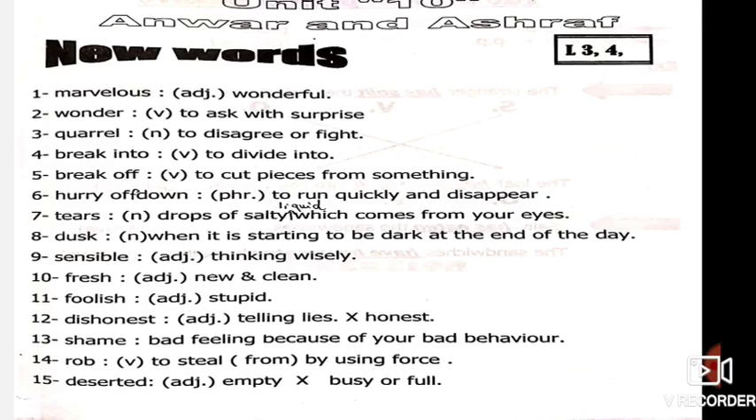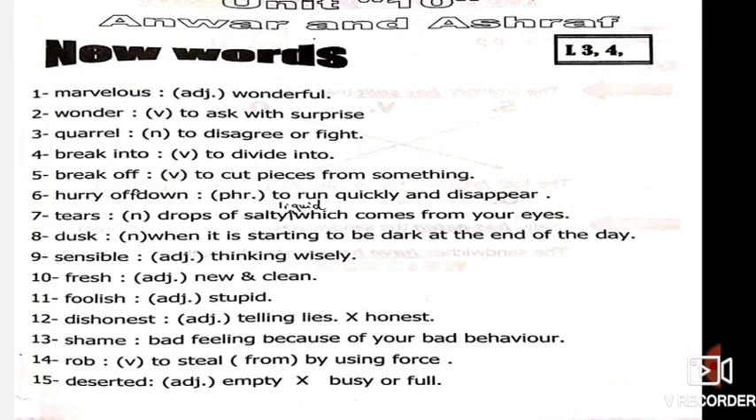Number 8, dusk. It's a noun when it starts to be dark at the end of the day. I told you it's the time after the sunset. The time between afternoon and evening. It's called dusk.